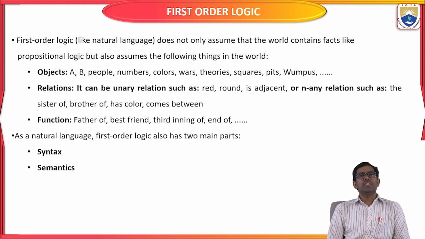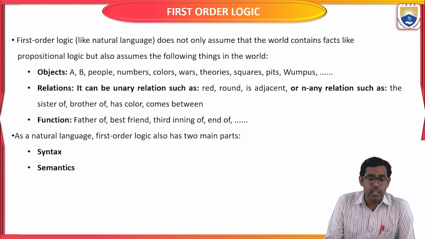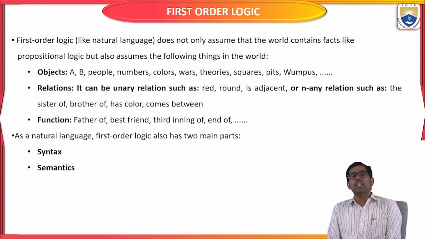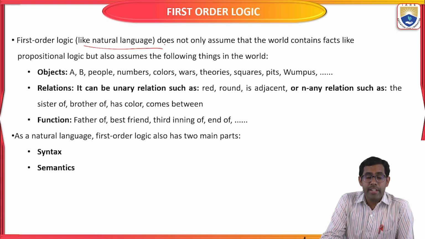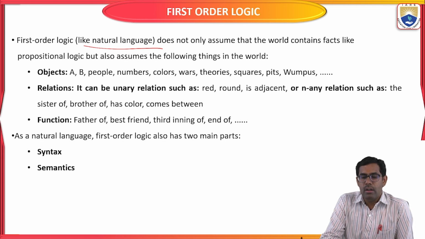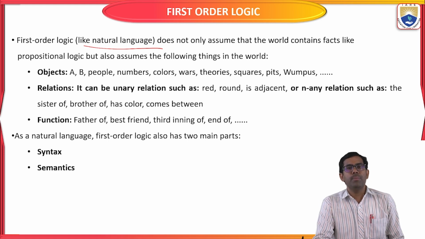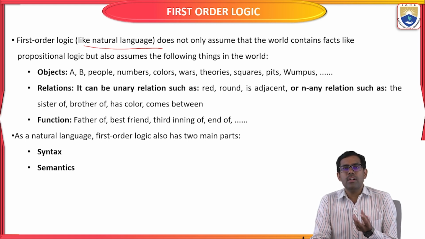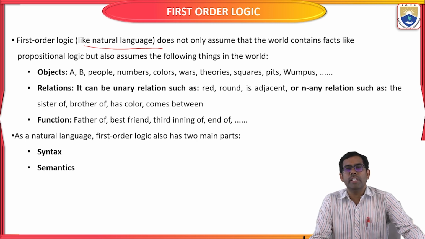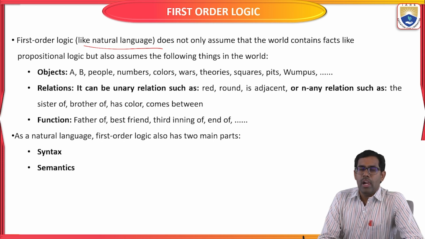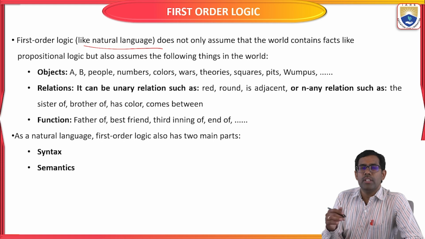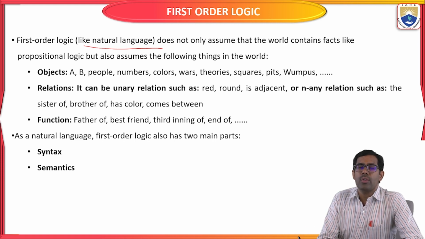Okay, the next one, we will see the word. Sometimes first order logic is described as a natural language. It is like a natural language. It does not assume only that the world contains facts, like propositional logic. Sometimes the given statement has some objects or functions, and some relationships among those objects and functions. So that also we are going to represent.